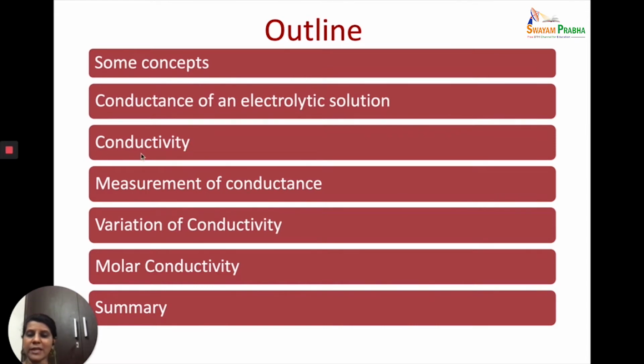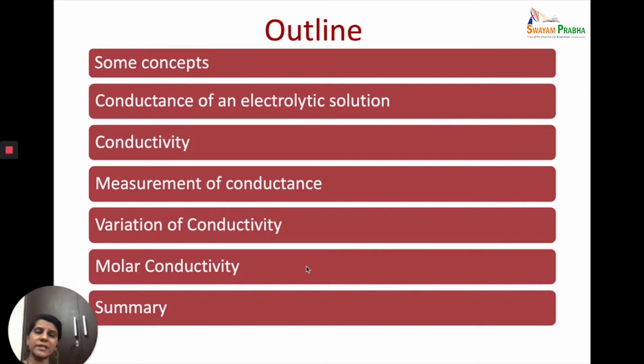We will look at terms like conductance, conductivity, how we measure conductance, and how these terms vary with various factors. Then we will introduce a new important term called molar conductivity during the course of this class. So let's continue with this.